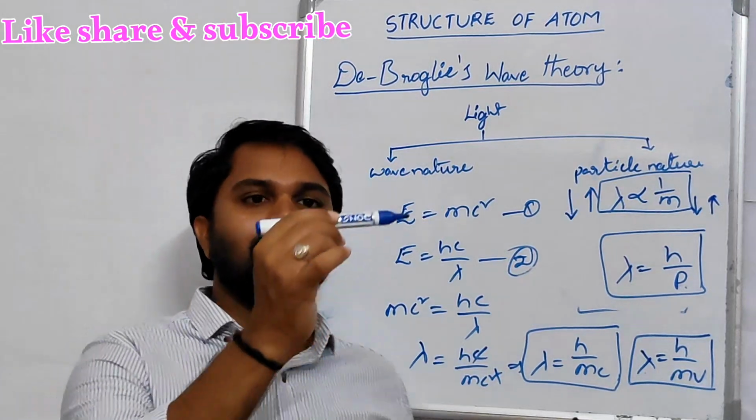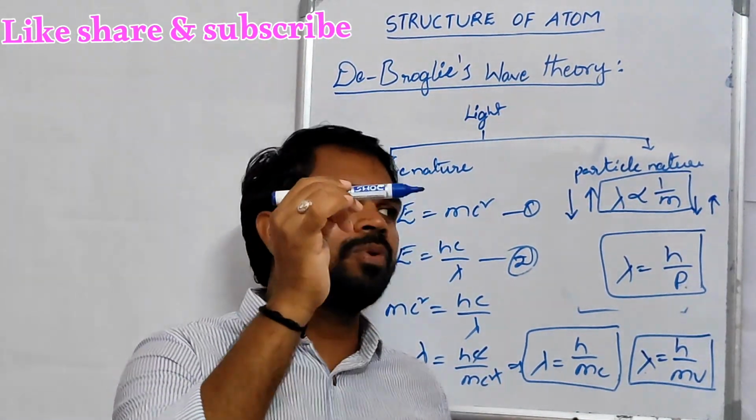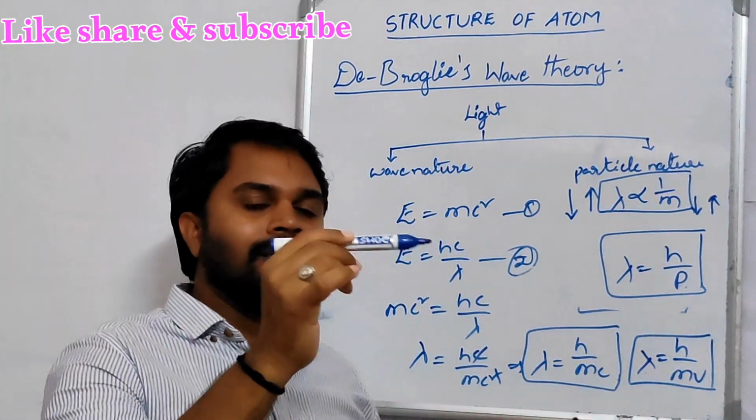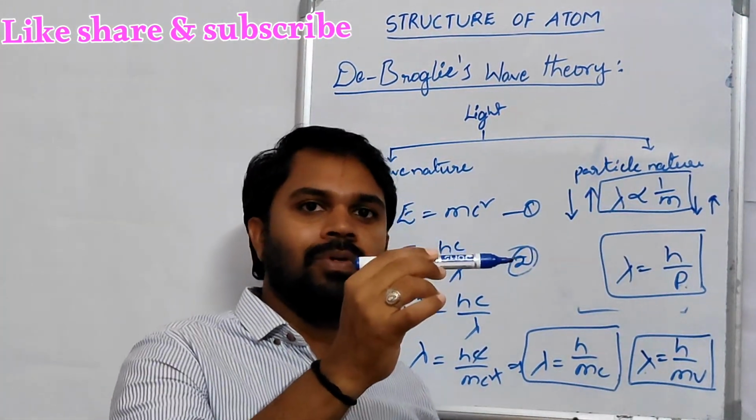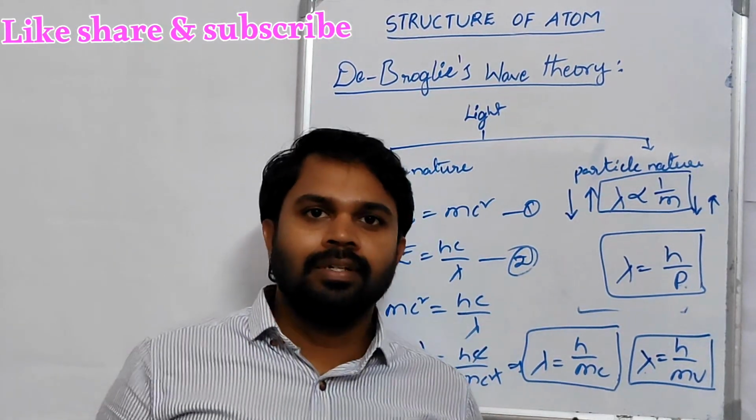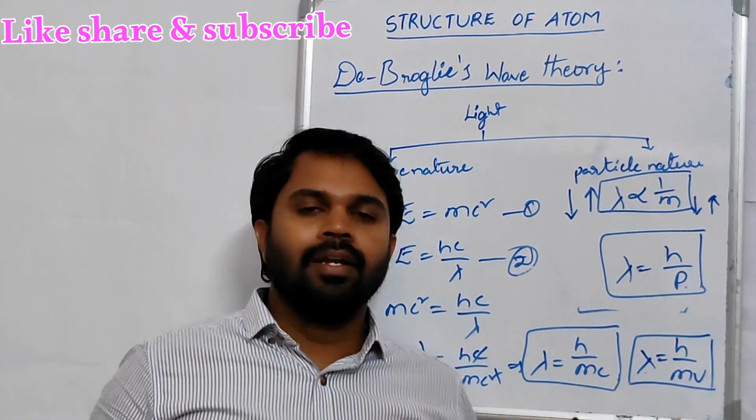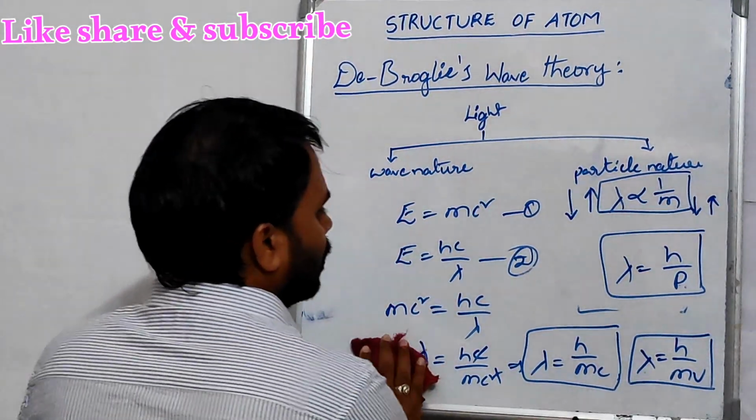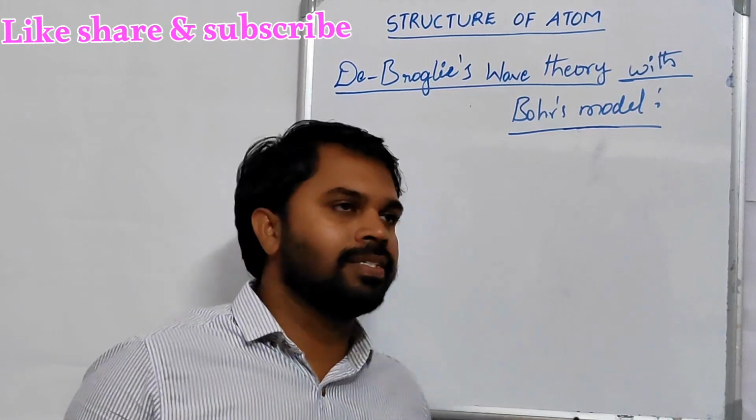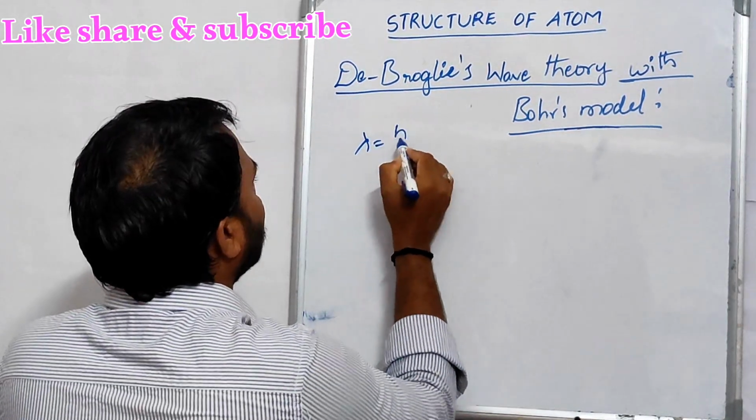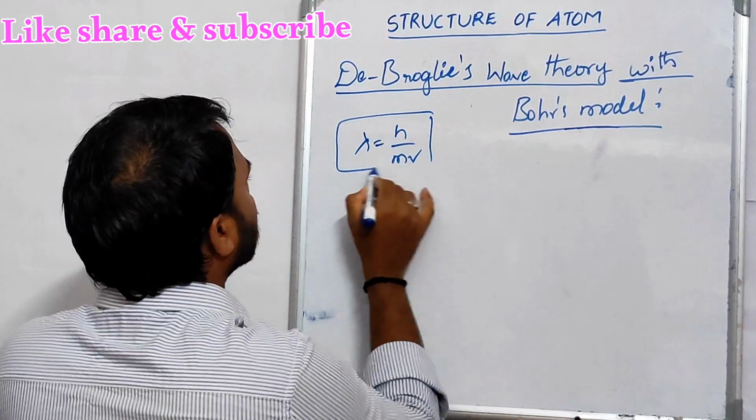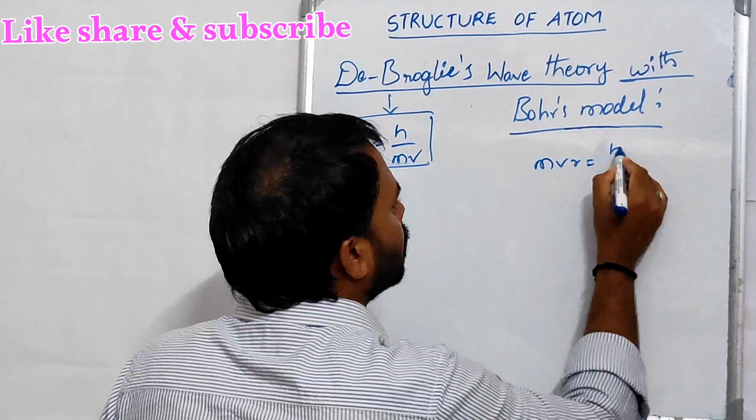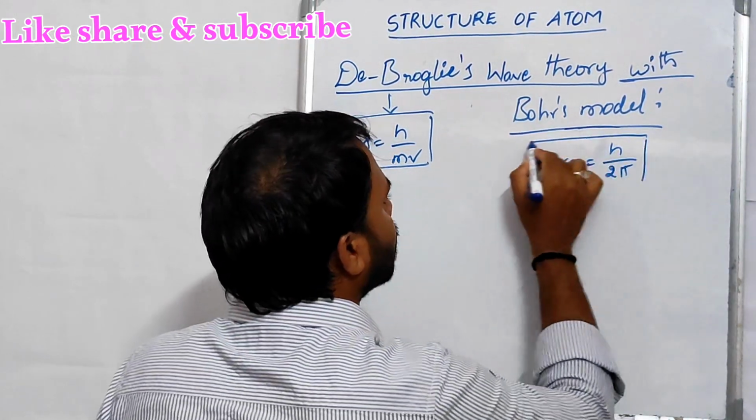For example, this marker is a macroscopic particle. It moves in a direction. It is associated with some wave nature. But this is a macroscopic particle. Mass is more, so wavelength is less. So wavelength is negligible. Now come to de Broglie's concept with Bohr's model. De Broglie's result is lambda is equal to h by mv. And one of Bohr's results is mvr is equal to nh by 2 pi.